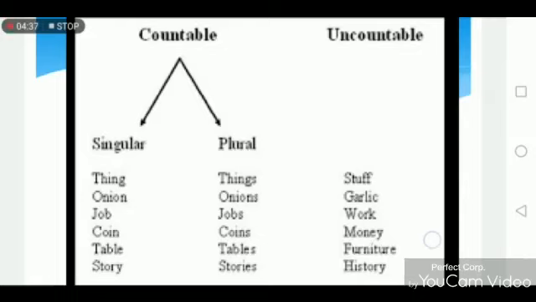Similarly with job, jobs, coin, coins, table, tables, story, and stories. Uncountable noun only has the singular form. Stuff, we can't write stuffs. Garlic, we can't write garlics. Work, we can't write works. Money, we can't write monies. Furniture, we can't write furnitures. History, we can't write histories.